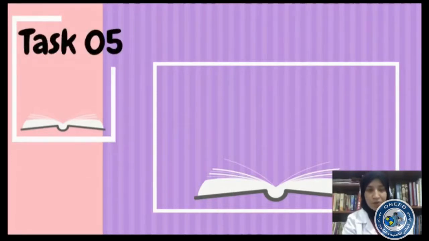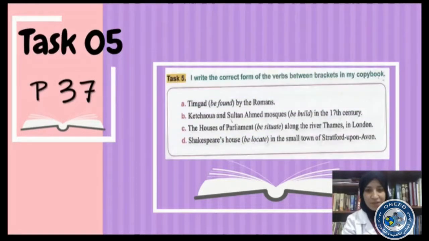Please open your books on page 37, task 5. Here's the task. It reads, I write the correct form of the verbs between brackets in my copybook. So here we have 4 sentences from A to D, and we have in each sentence a verb between brackets. This verb has got 2 parts. We have the base form of verb to be, and we have the base form of another verb.